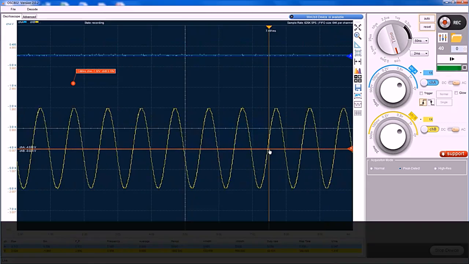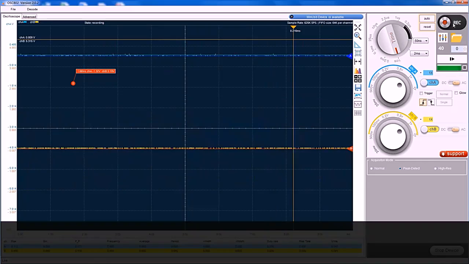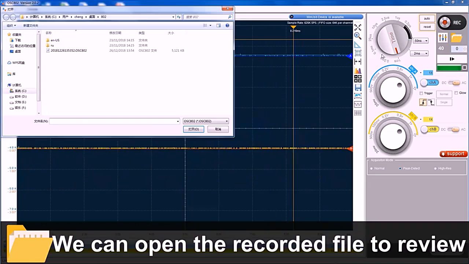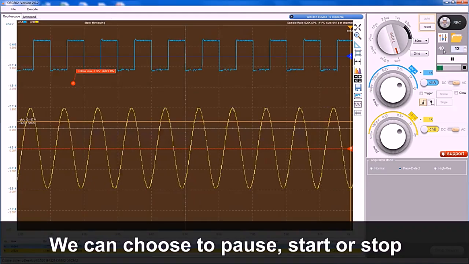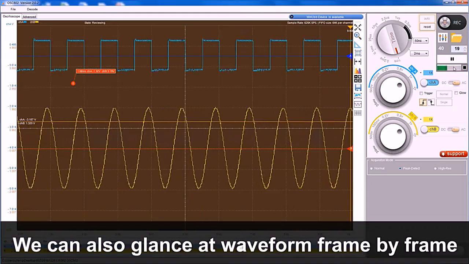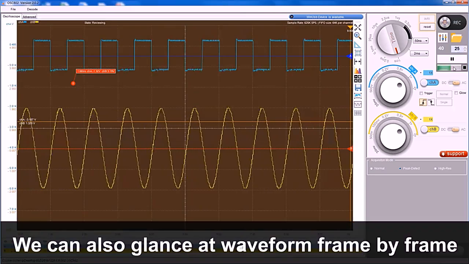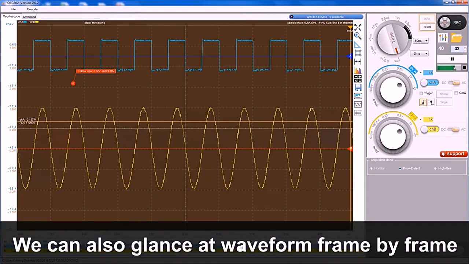Now we remove the real-time signal and open the file we saved. So open, and now it's playing back. We can also step through the waveform frame by frame, to stop, start.